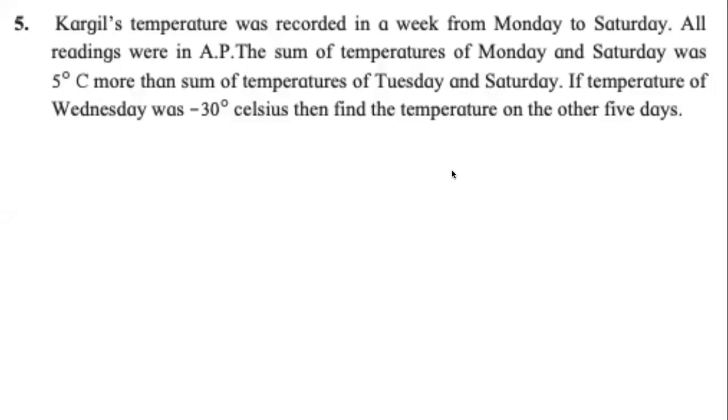T1 plus T6 minus T2 plus T6 is given, which is 5 degrees Celsius. From there, we can get T1 minus T2 or T2 minus T1. तो वहां से हमको common difference मिल जाएगा. From T3 का formula, we can find the value of A, and once we get both A and D, we can find any term of the arithmetic progression.